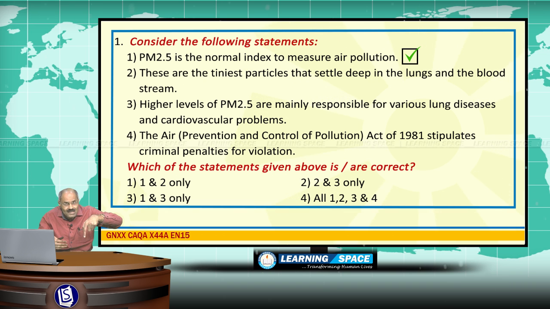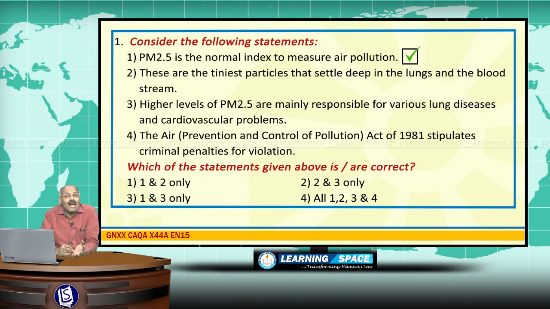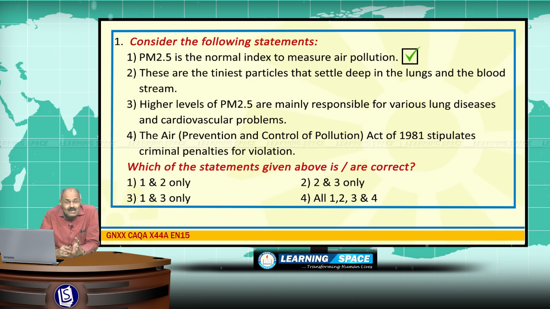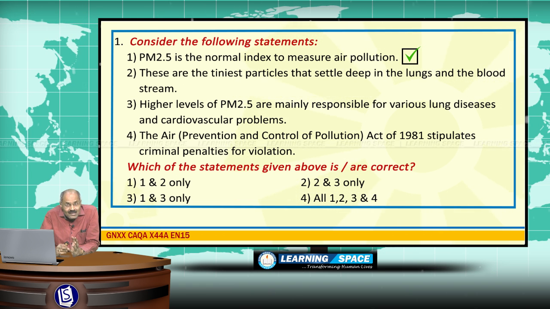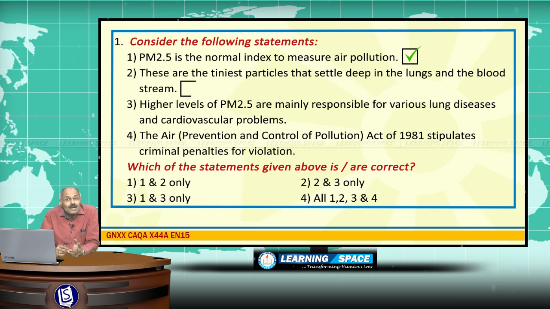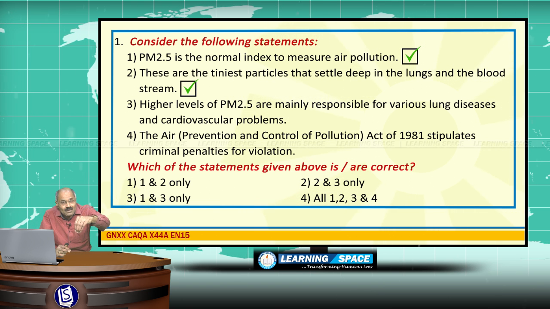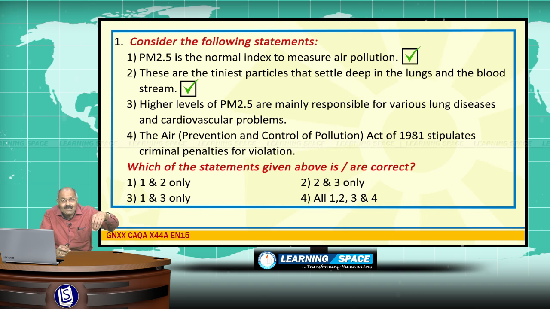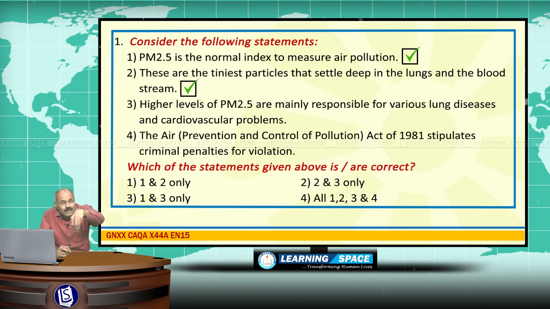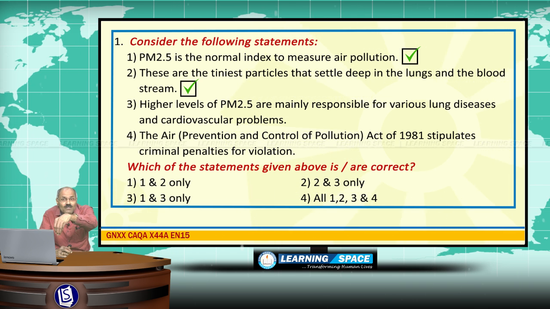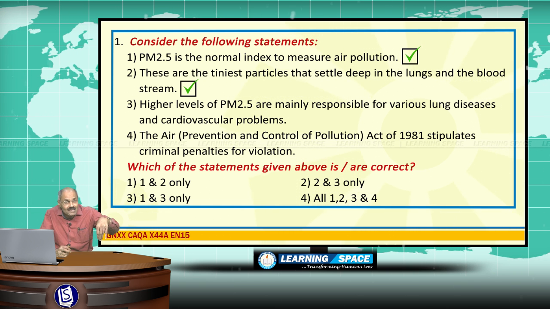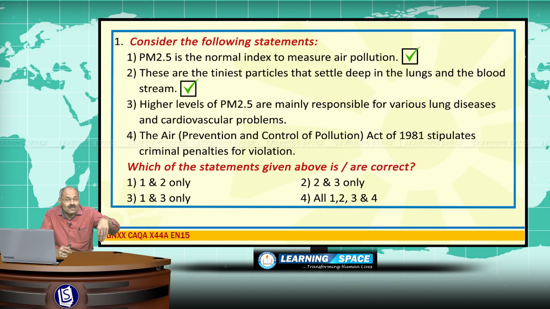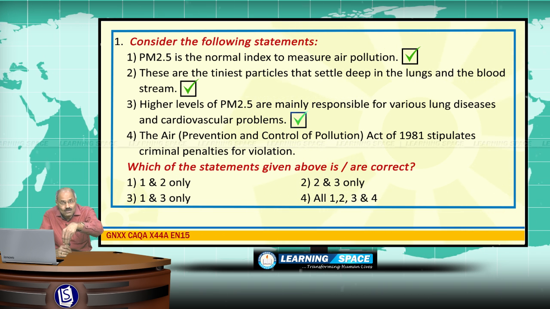Because of these reasons, several lung related diseases, cardiovascular diseases, and several cancers are also attributed to this PM 2.5. Look at the third sentence. Higher levels of PM 2.5 are mainly responsible for various lung diseases and cardiovascular problems, and not only that, they are the main reason for several cancers also.